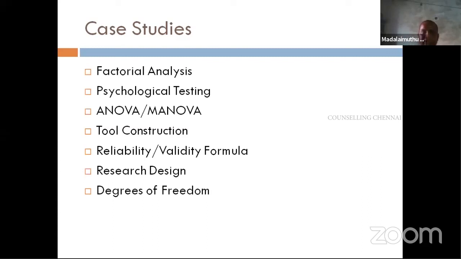So you need not waste your time. Probably you can spend your time on other questions, for thinking and recalling and answering the other questions. So these are the areas where we can maximize, make the effort. Certain things can be memorized and answered easily. So it's up to you. I need not sit and memorize all these things; let me memorize a formula and go. Yeah, it's up to you. Similarly, degrees of freedom formulas: just 4 formulas. You need to know only 4 formulas, and you will be able to answer at least 2 questions.